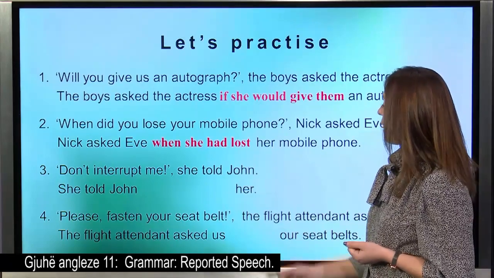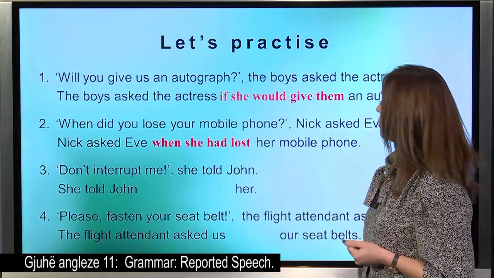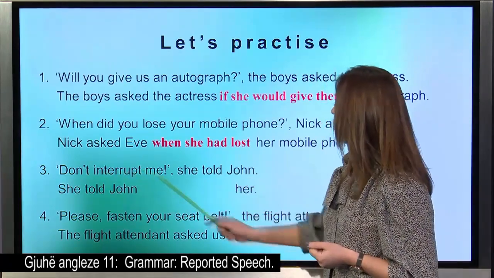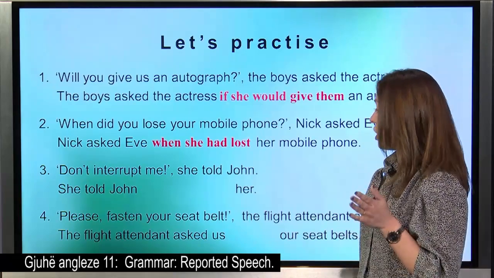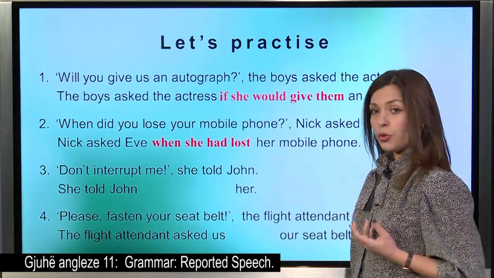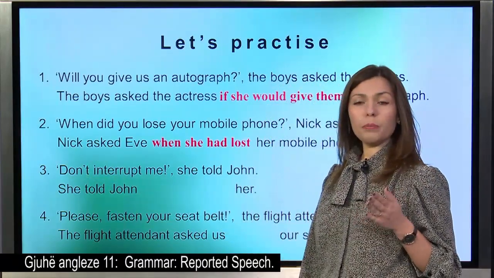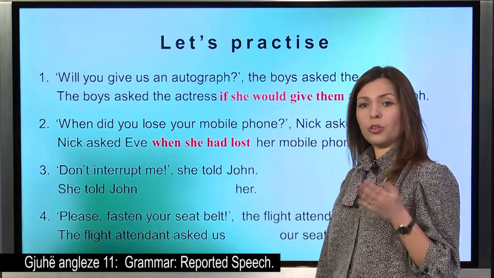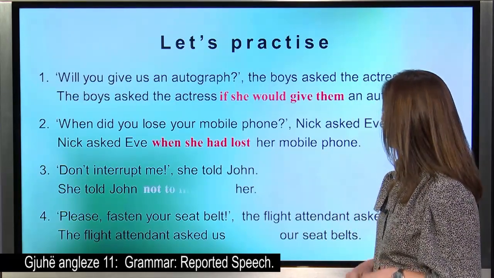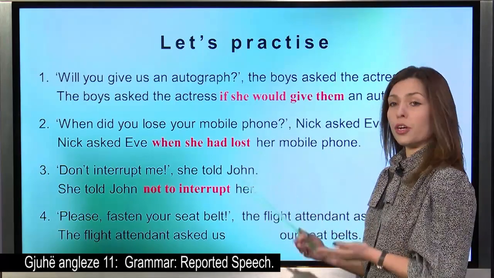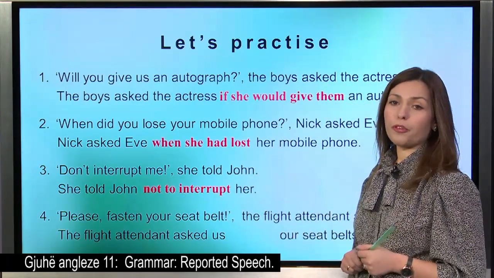Number 3, as we can see here, we have some imperatives. Don't interrupt me, she told John. She told John, do you remember what we said about the negative form? Don't becomes not to. So, she told John not to interrupt her. Not to, and our verb.